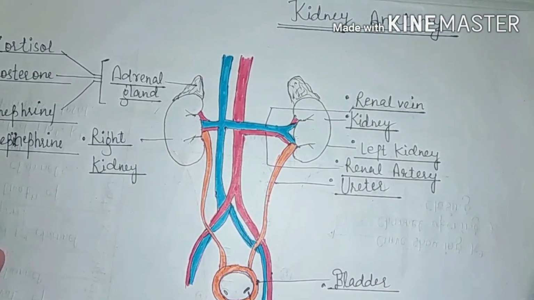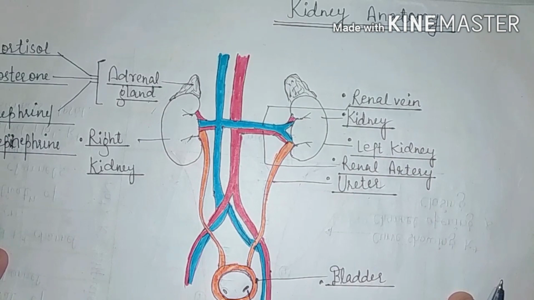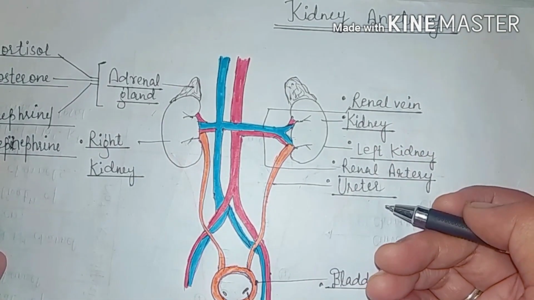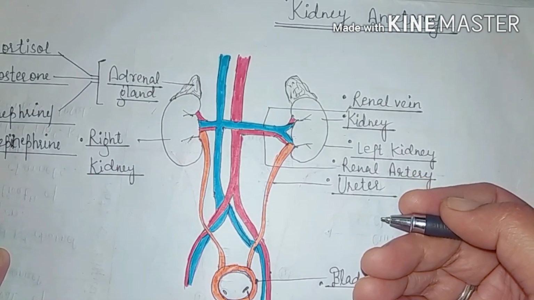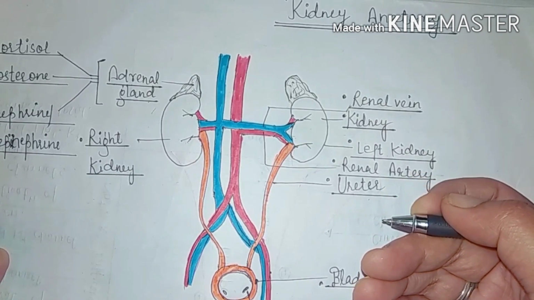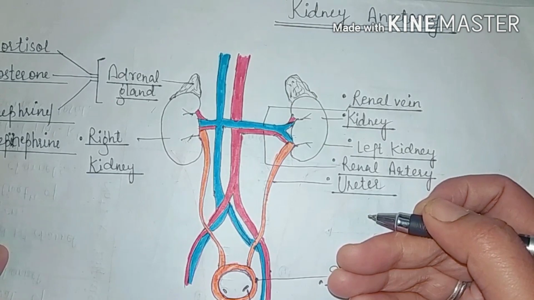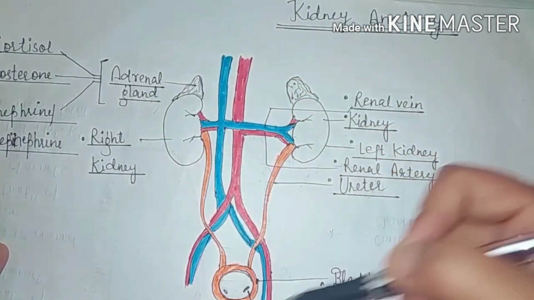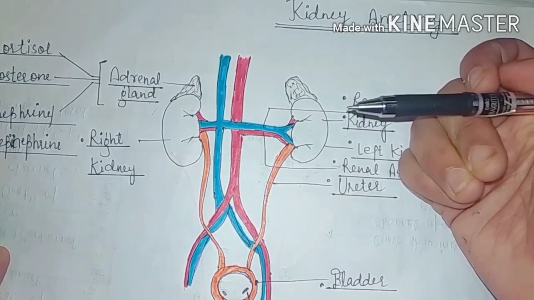As we know, the kidney is a very important organ in the human body. So here is the structure of the kidney. The kidney is used for the cleansing system in our body. It is responsible for the cleansing service in our body, which is known as the urinary system. This whole system is known as the urinary system.